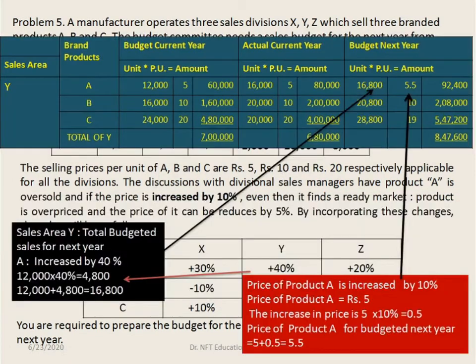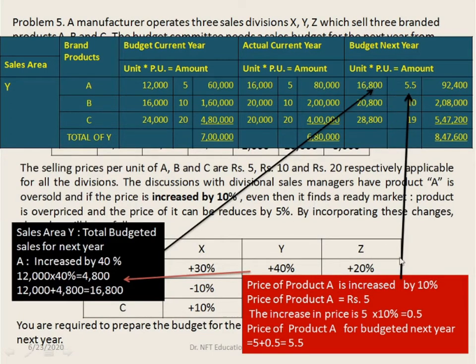Now we'll compute the budgeted next year. In case of product A, you can see total budgeted sales for the next year is increased by 40%. 12,000 is the budgeted current year units. So 12,000 into 40 percent is 4,800. So 12,000 units is the budgeted units plus 4,800 is the increment. So 12,000 plus 4,800 is 16,800.